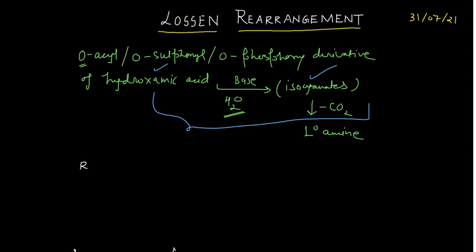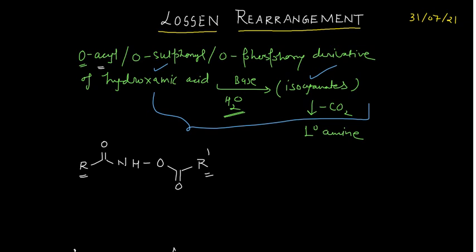I'm taking this R here, and this R is connected with this oxygen, and this is your NH, and then you are having this oxygen, and then you are having this moiety, that is R dash. So here I have taken R, here I have taken the R dash. That means these two groups may be different or they may be same. So this would be the derivative. This is actually your O-acyl derivative, right? This is the O-acyl derivative of hydroxamic acid.